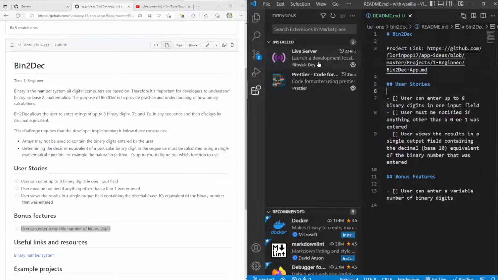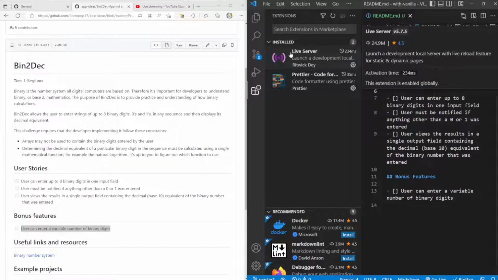So Live Server is an extension that you can just run directly from VS Code, and it makes it so as we're writing our code, the browser just refreshes for us automatically. So it makes for a very quick workflow. That's exactly what I'm going to be using. So if you don't already have that, it's called Live Server.